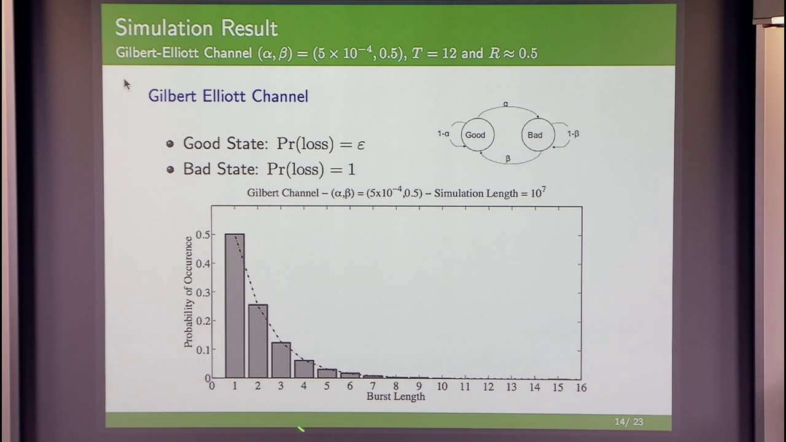That determines the mean burst length. Alpha determines the gap between successive bursts. It's the probability for going from good state to bad state. We fix the delay to be 12 and the rate of the code to be about half. And when the channel is in the good state, we let the probability of loss be epsilon. So in the good state, the loss is not zero. In the Gilbert model, it is zero, but in the Gilbert-Elliott, we allow for some loss probability.